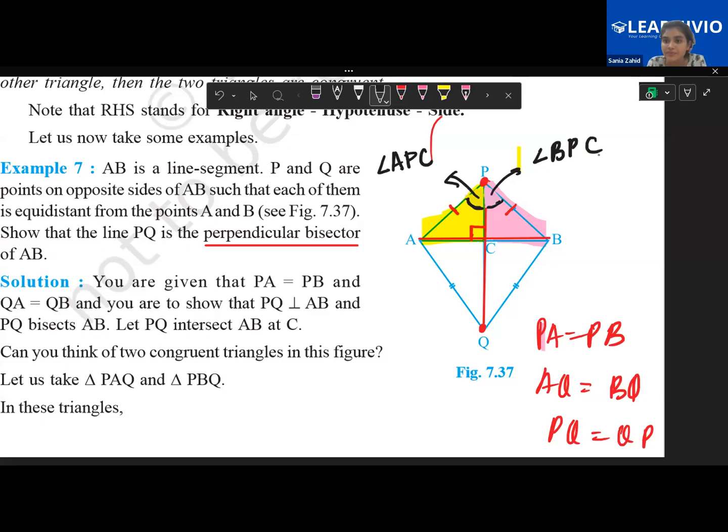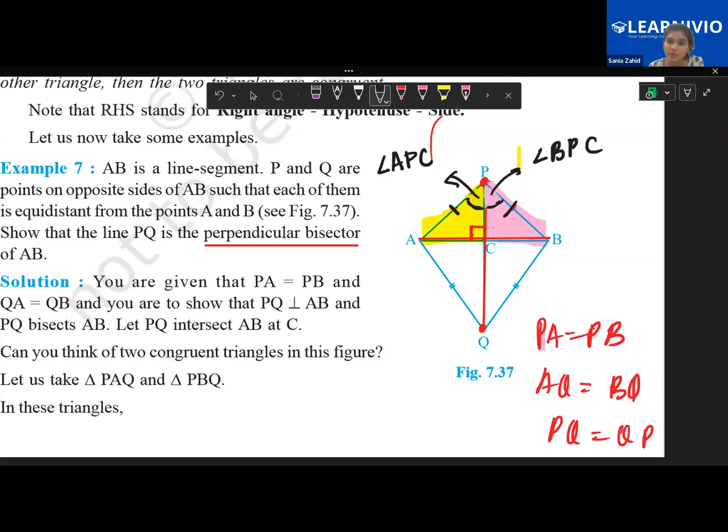Then what else? And the sides, which sides? Very good. AP. See, this line is for equality, that AP is equal to PB. And then what?